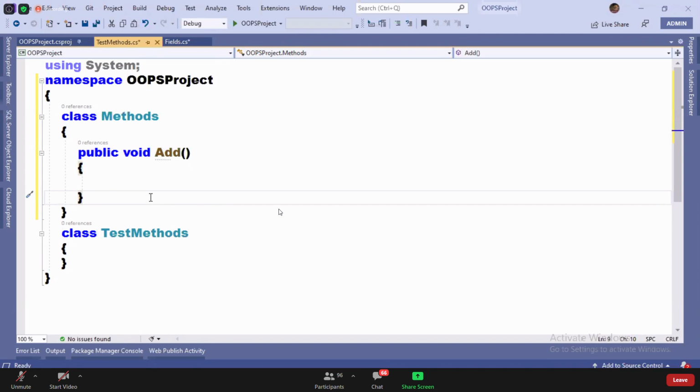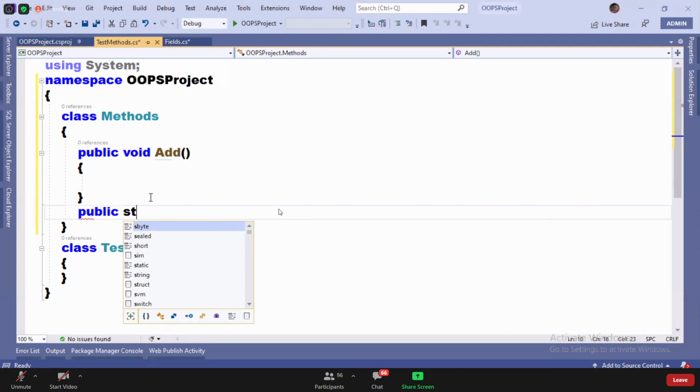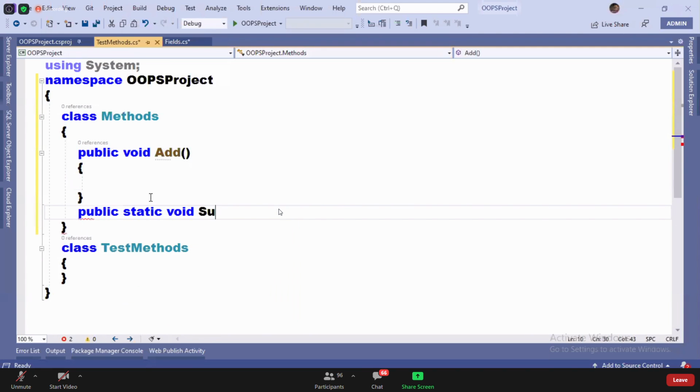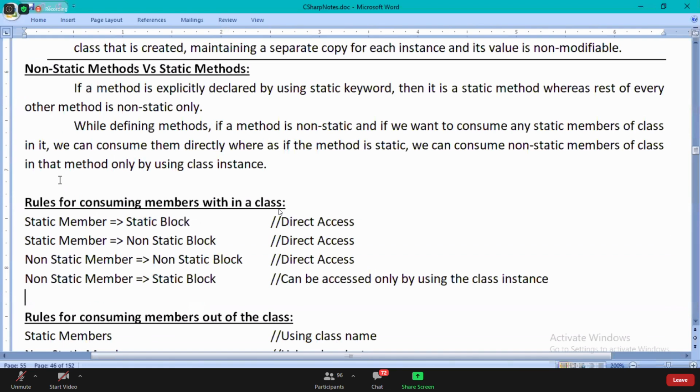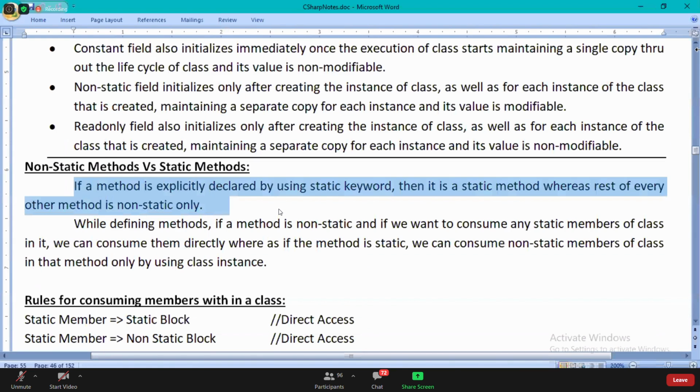Okay. And this is a static method. That's the first point you require to understand. Read that. If a method is explicitly declared by using the static keyword, then it is a static method, whereas every other method is non-static only. If you use a static keyword, it is a static method. Otherwise, everything is going to be non-static only.